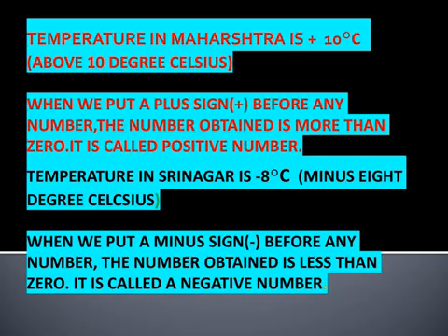Now we'll see the next example, that temperature in Srinagar is minus 8 degrees Celsius. Means when we put a minus sign before any number, the number is less than 0. So it is called a negative number. So we have seen the positive numbers and negative numbers.